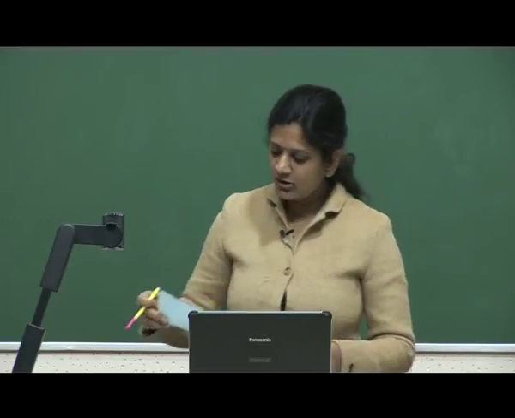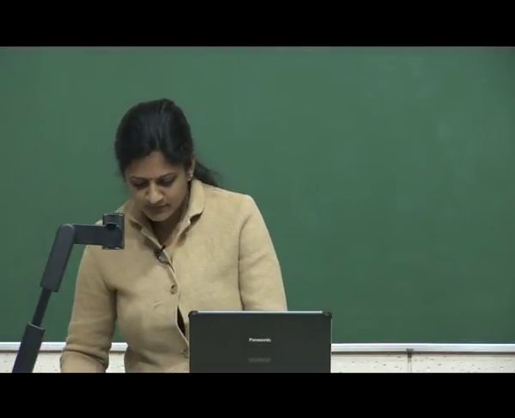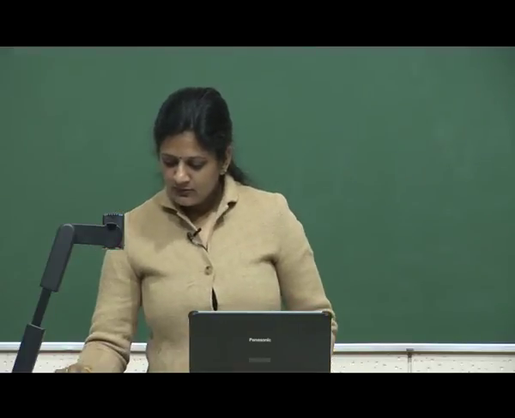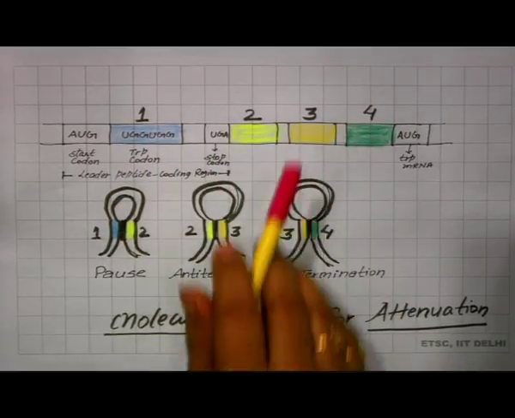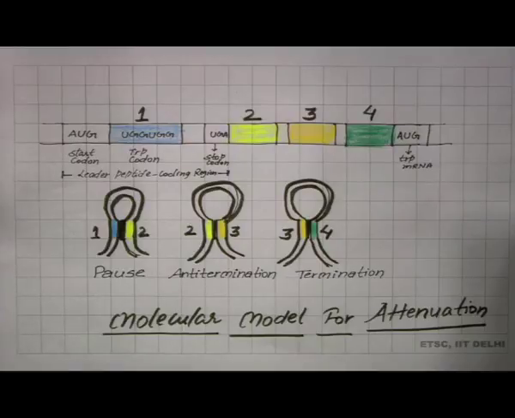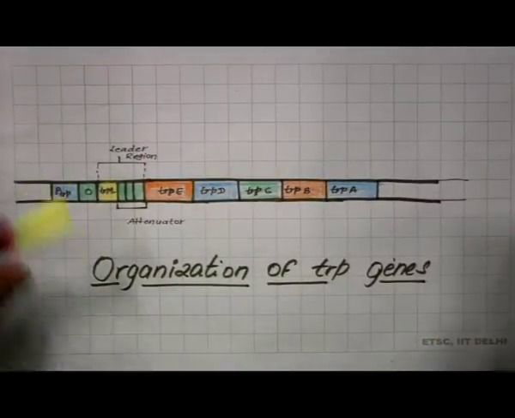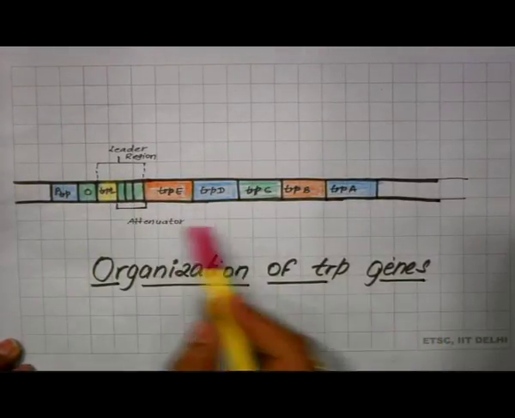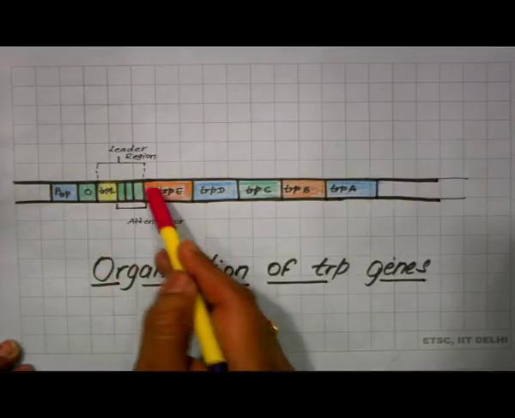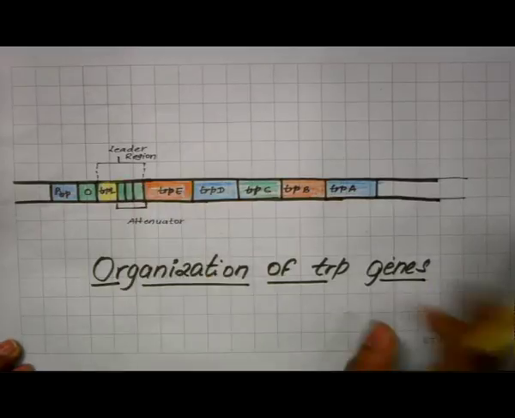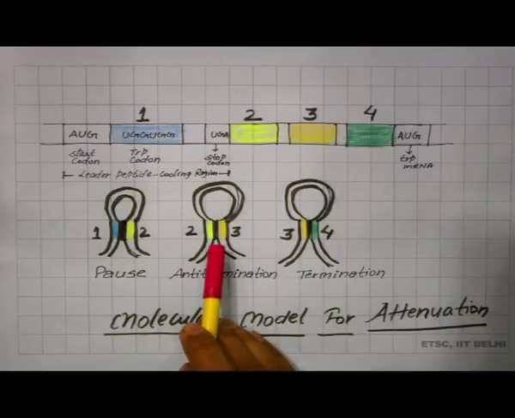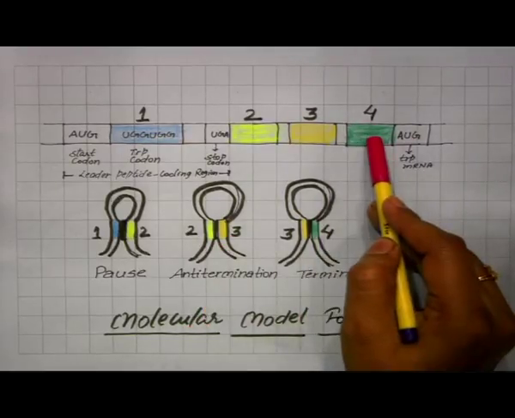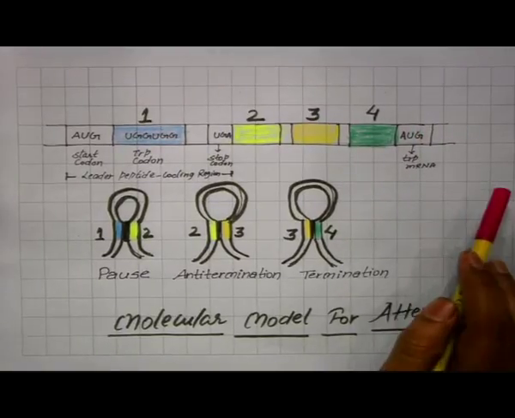So, here is the organization of attenuated sequences. Here you can see there are 4 regions, 1, 2, 3, 4, in the Trp operon system. These are the attenuated sequences just upstream of the structural genes, arranged in this manner 1, 2, 3, 4, and downstream of the 4 sequence, the structural genes for Trp biosynthesis are there.